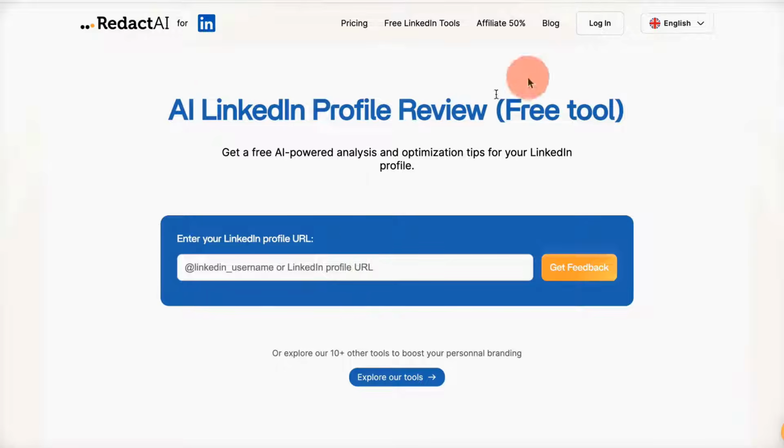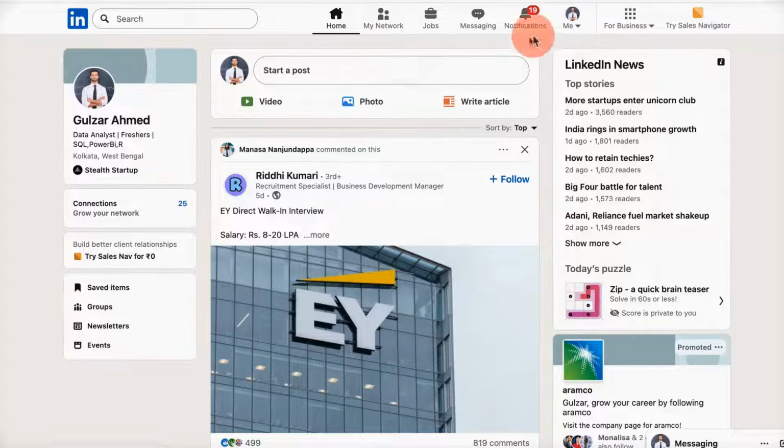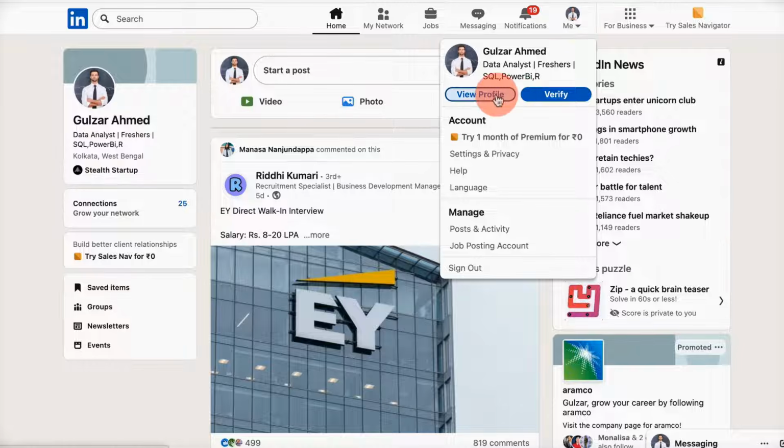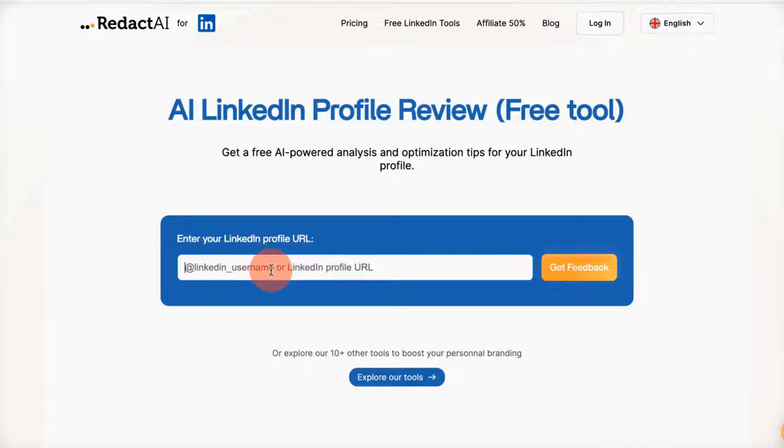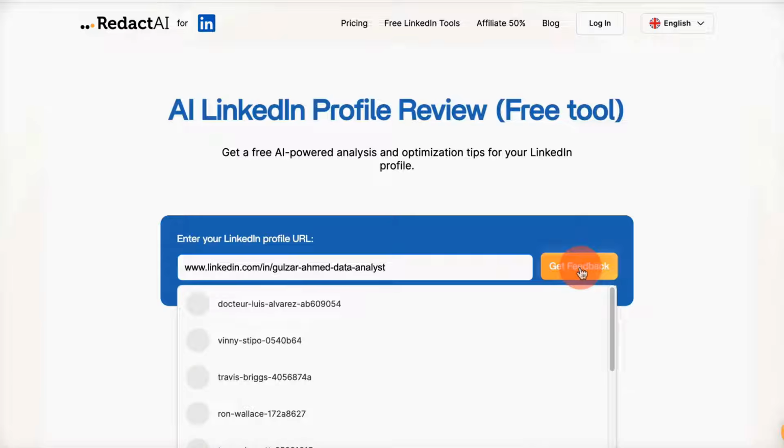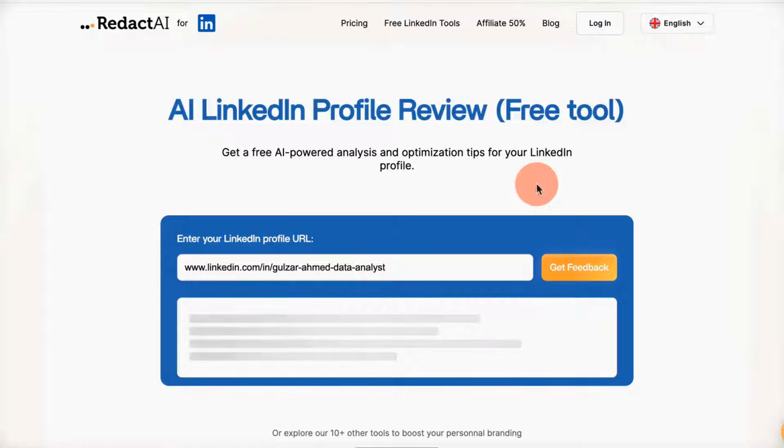So let me go to my LinkedIn page. Just go to your profile. So your profile is here, view profile, and just copy this link from here. Copy your profile link and paste it in the box. Now just paste this URL here and click on get feedback and wait for a few seconds.